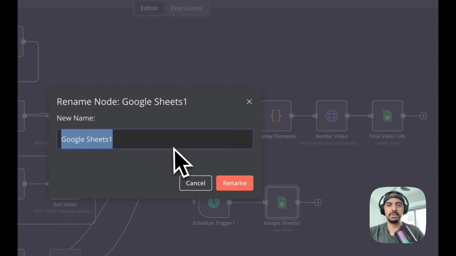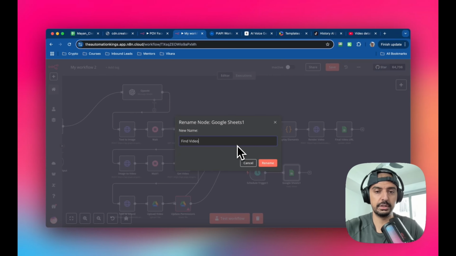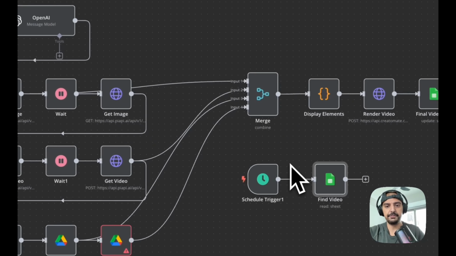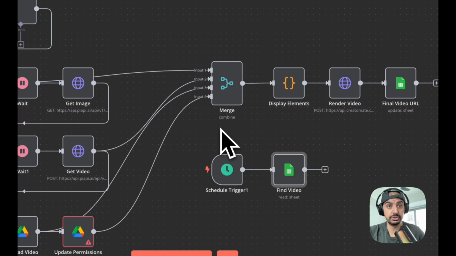Because I'm somebody that builds like hundreds of automations, right? I've built quite a few, and I build obviously client projects. So I just want to make sure if I look at an automation for the first time, after a while, I know exactly what I'm doing, or exactly what the automation is doing.